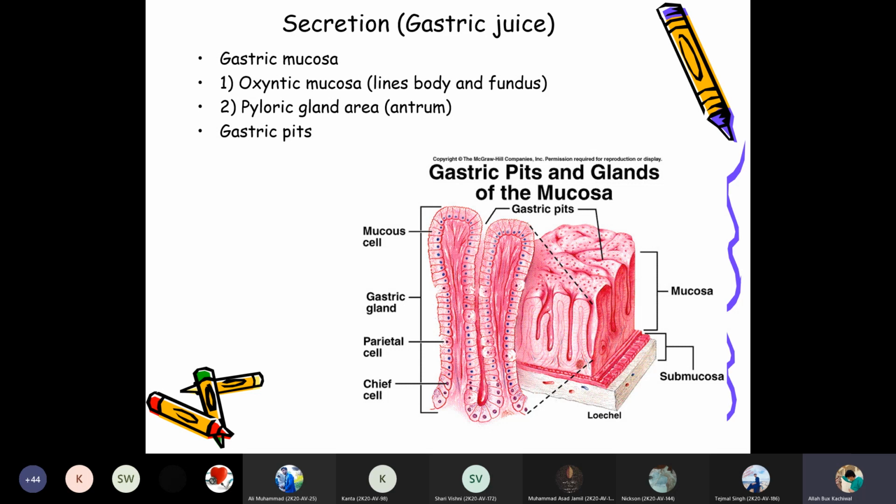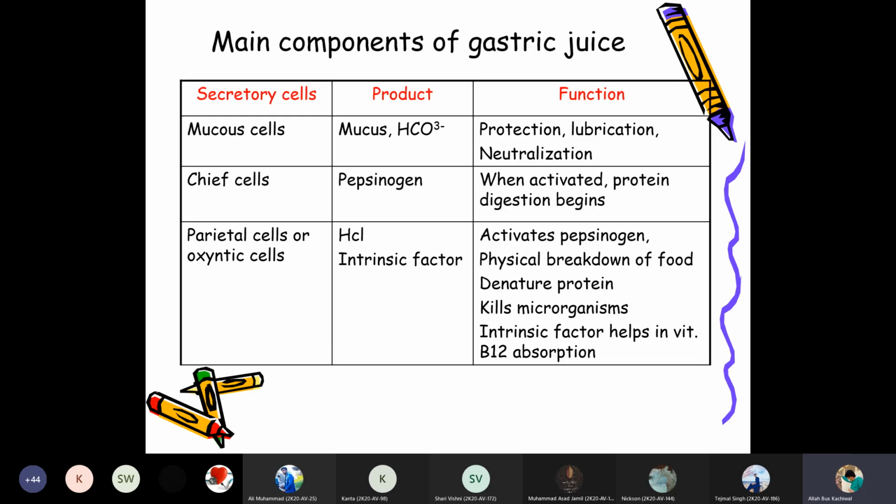Pyloric glands are present at the antrum. So the pyloric area produces gastrin as well as mucus, whereas the gastric pits are present at the pyloric area.